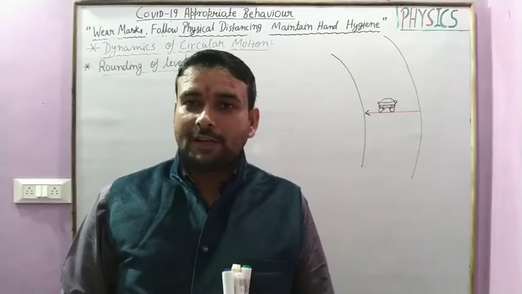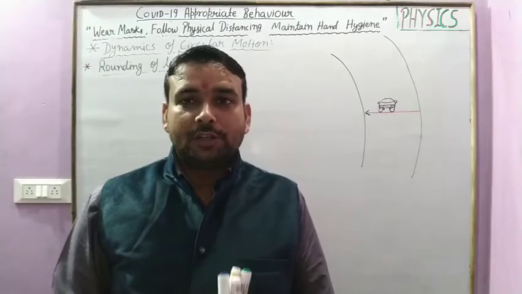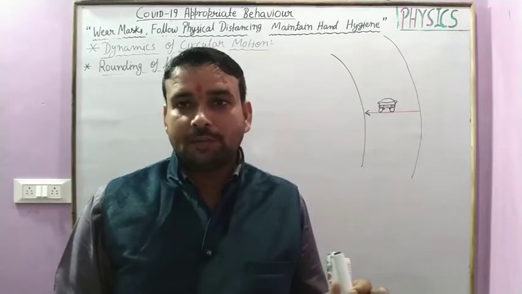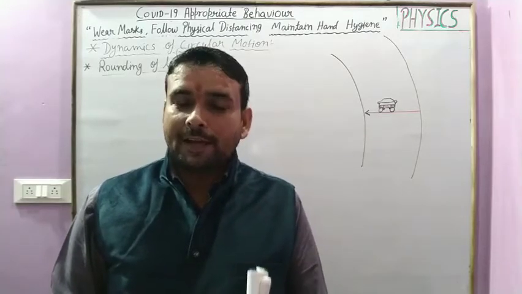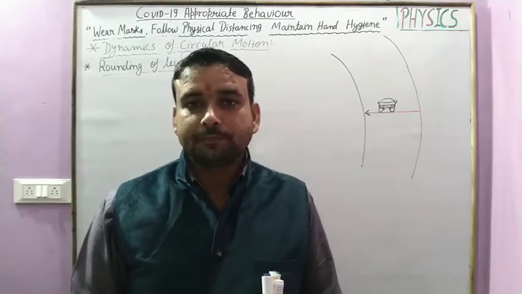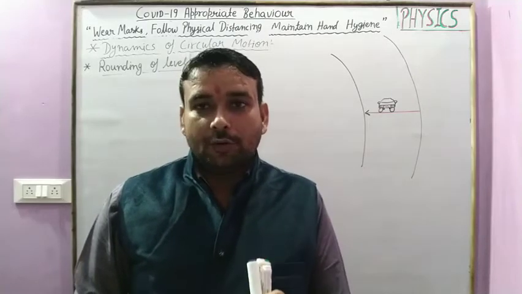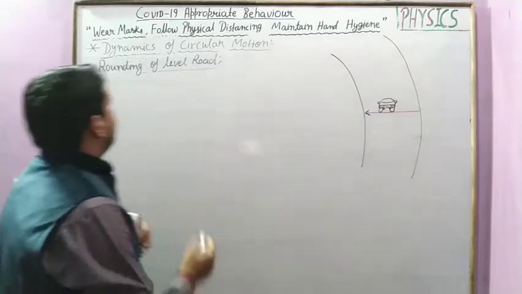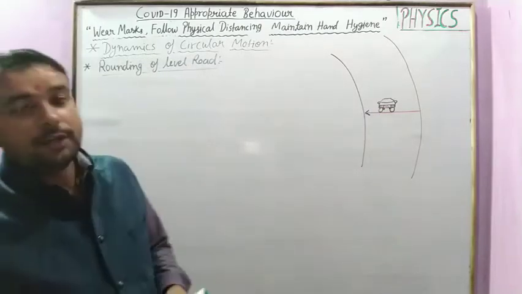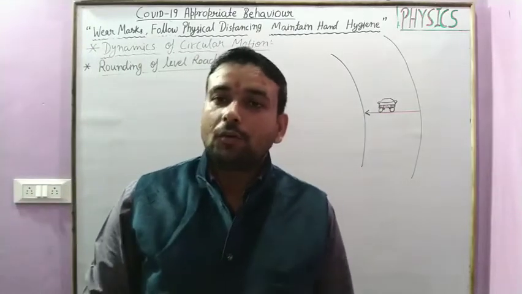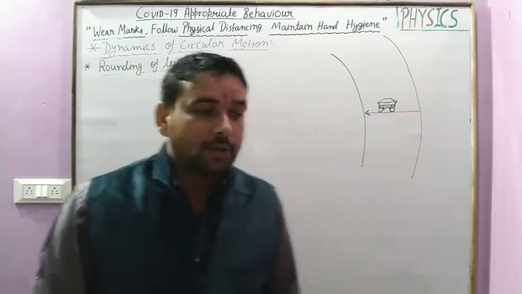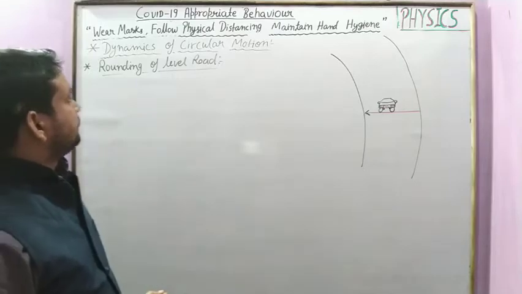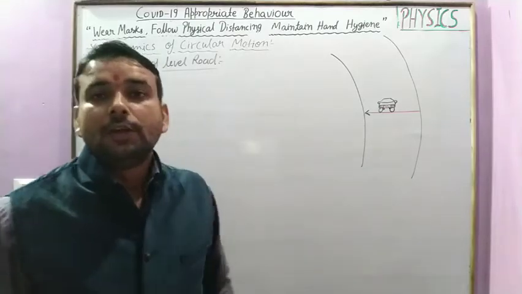Students, in 11th class physics, unit 3, laws of motion, we would discuss from the last lecture on dynamics of circular motion. Students, in today's class, we learn about the rounding of a level road and the banking of the road. First we discuss rounding of a level road.